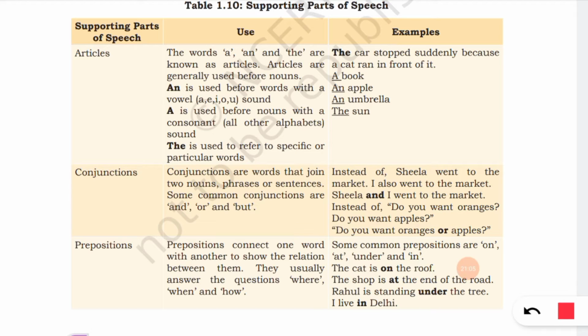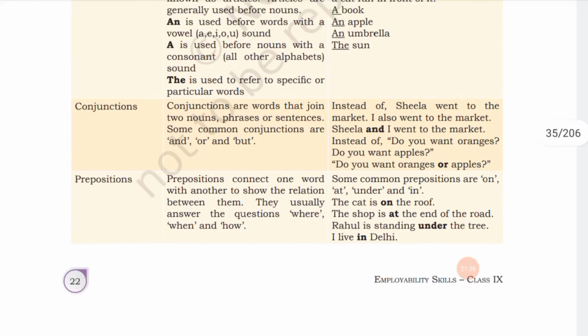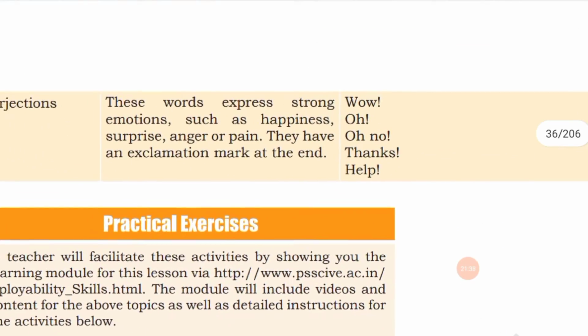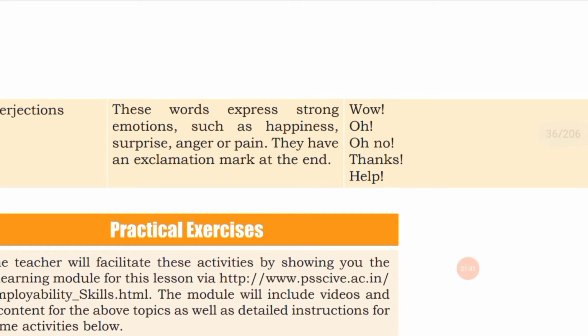Then conjunctions. Conjunctions are words that join two noun phrases or sentences, and some common conjunctions are and, or, but, so. Then prepositions. Prepositions connect one word with another to show the relation between them. They usually answer the questions where, when, and how. That is on the table, under the table, on the seat. So these, on, under, at, in, etc., are prepositions.